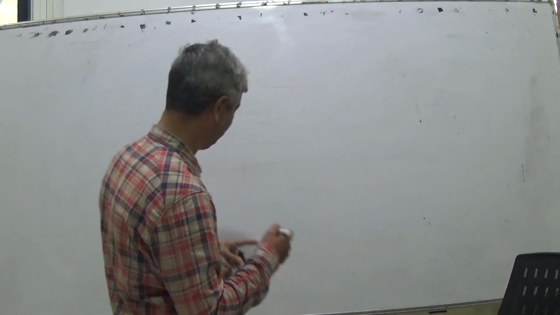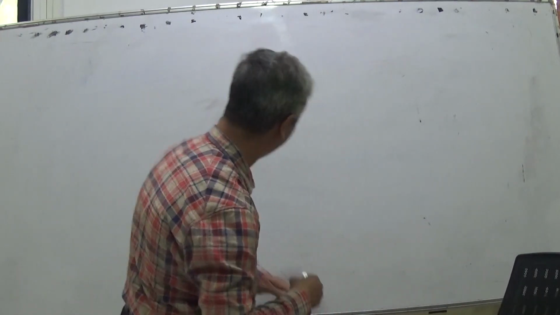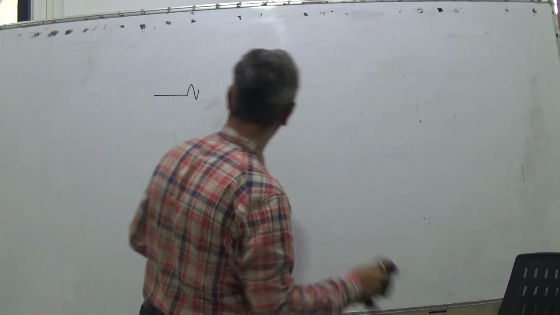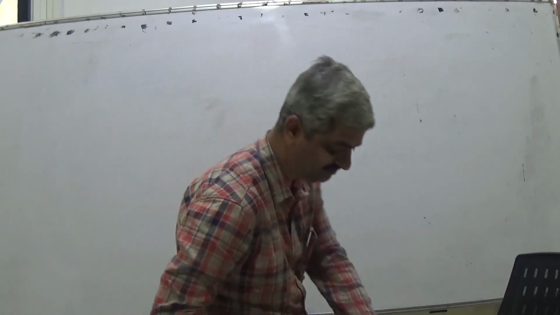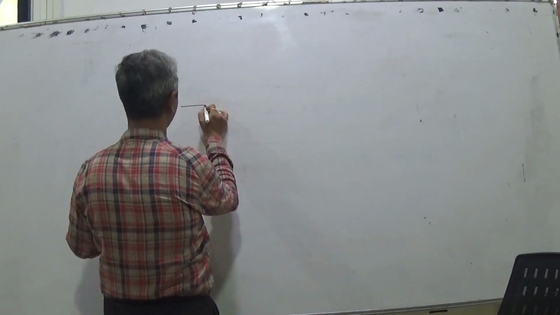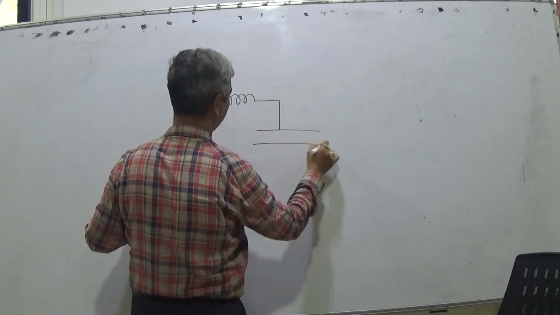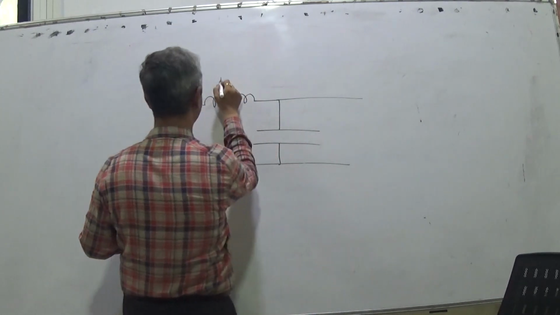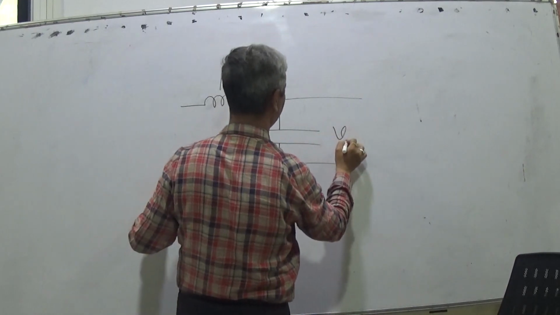The tough, challenging problem is a very, very interesting one. So this is a jump. And again, same thing, 1 Henry, 1 Farad. So that the answer should not be complicated.